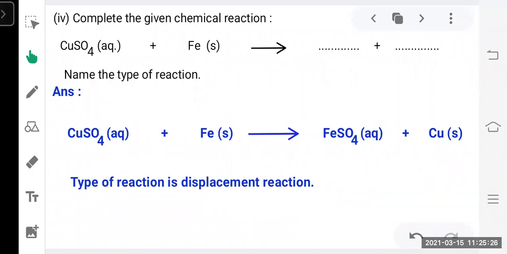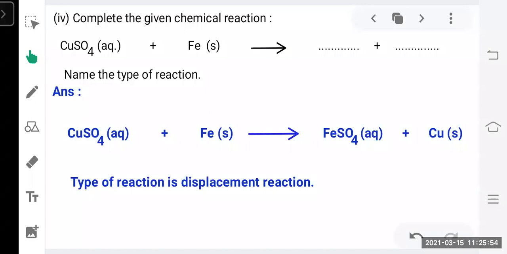The same reaction can also come in your exam with the help of test tubes. In some of the practice tests, you might have seen that there are two test tubes kept. In one test tube there is a copper sulfate solution and an iron nail is dipped in it, and in the other one, a copper wire is taken and dipped in a ferrous sulfate solution. It is asked in which test tube the reaction will take place. Write down the balanced chemical reaction and what kind of reaction it is.